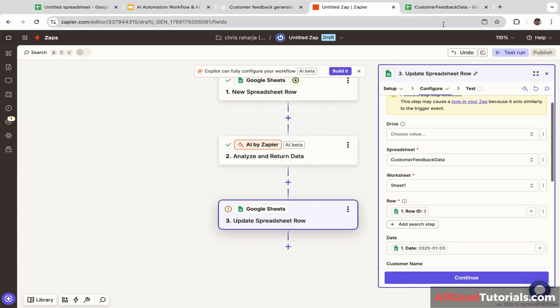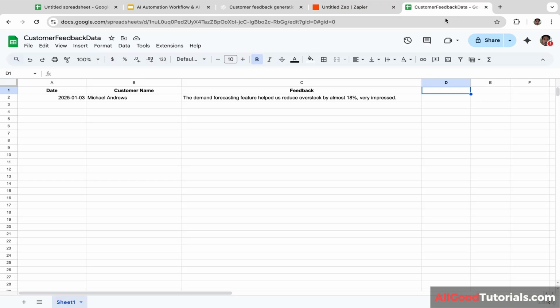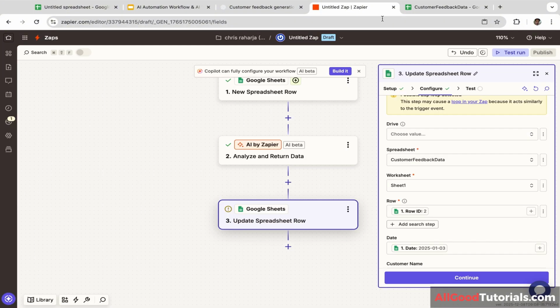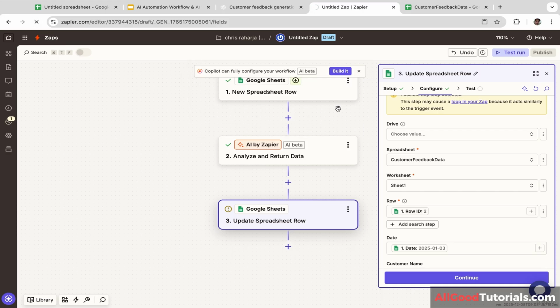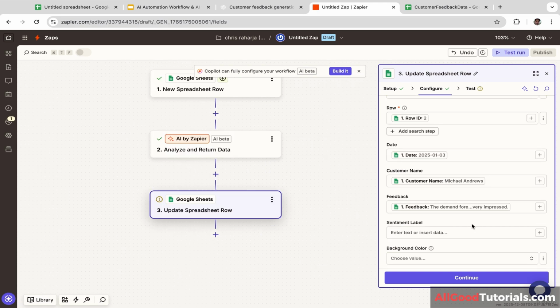And actually, we need to add one more column, guys. So let's add sentiment label column. And we are going to refresh the page. As you guys can see, now we have one more column.